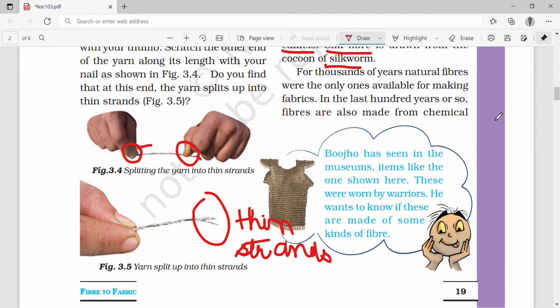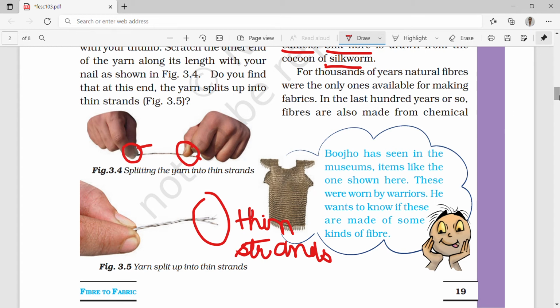So they are saying here, for thousands of years, natural fibers were the only ones available for making fabrics. Means 1,000 years ago, fabrics were made from natural things. But from the last 100 years, fabrics or fibers are made from chemical substances also.